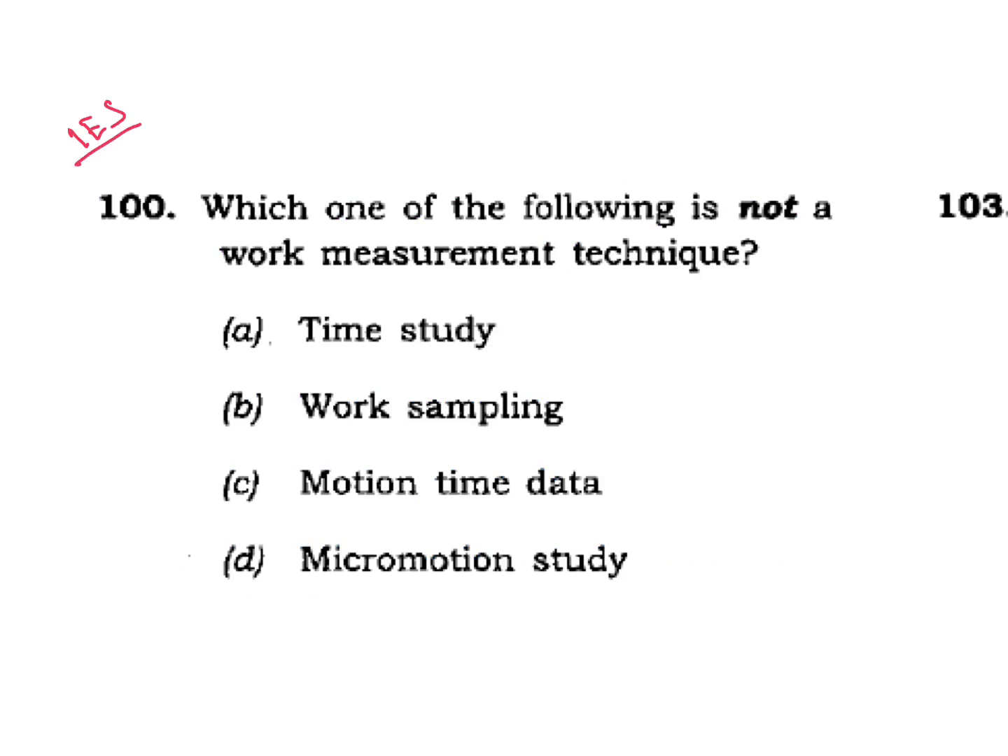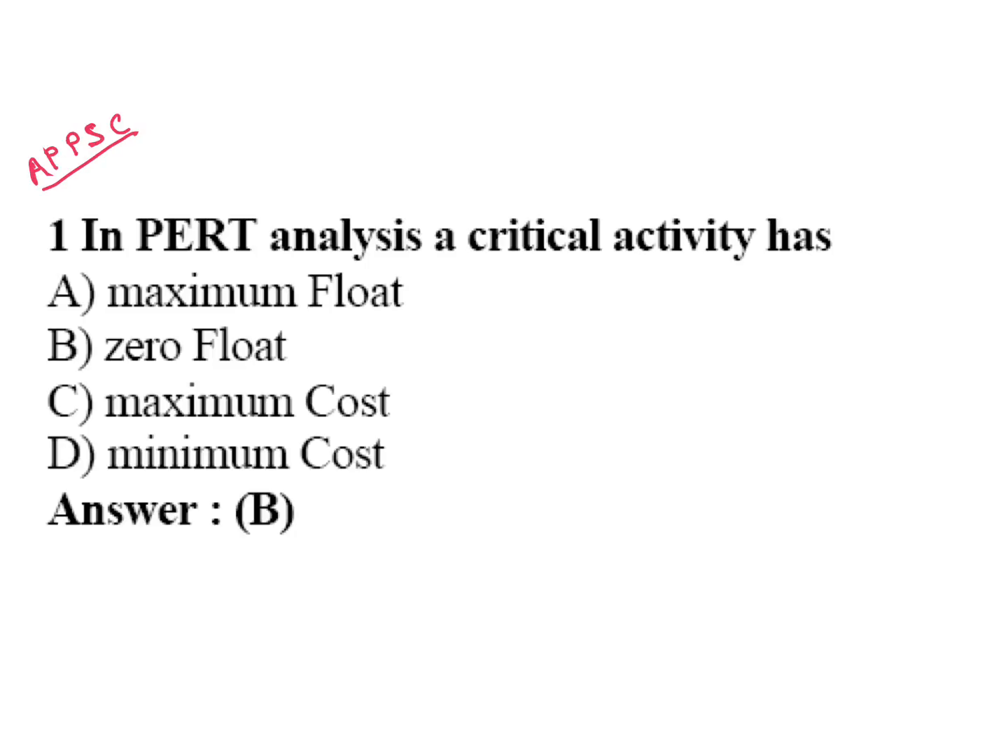Which one of the following is not a work measurement technique? A. Time study, B. Work sampling, C. Motion time data, D. Micromotion study. D. This question is from Andhra Pradesh Public Service Commission. In PERT analysis, a critical activity has zero float. Same question asked in IES and other PSU also.